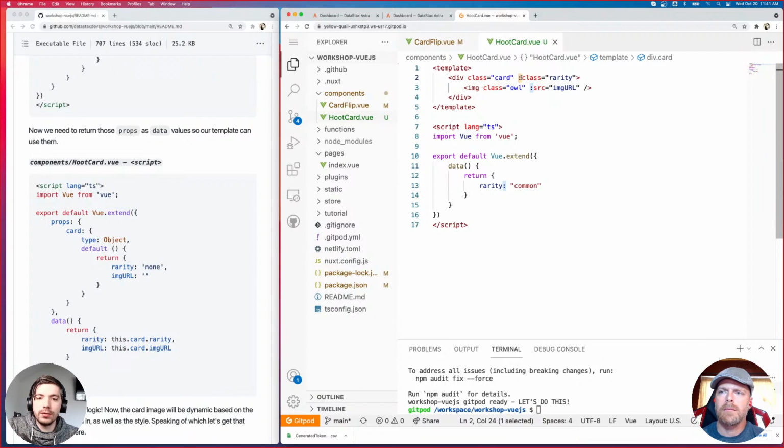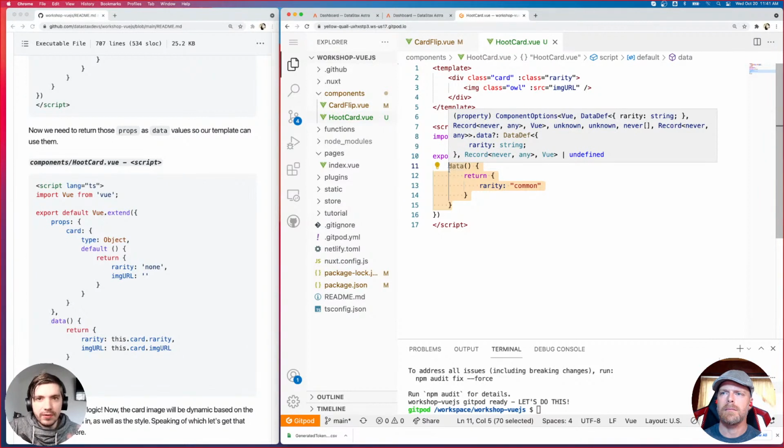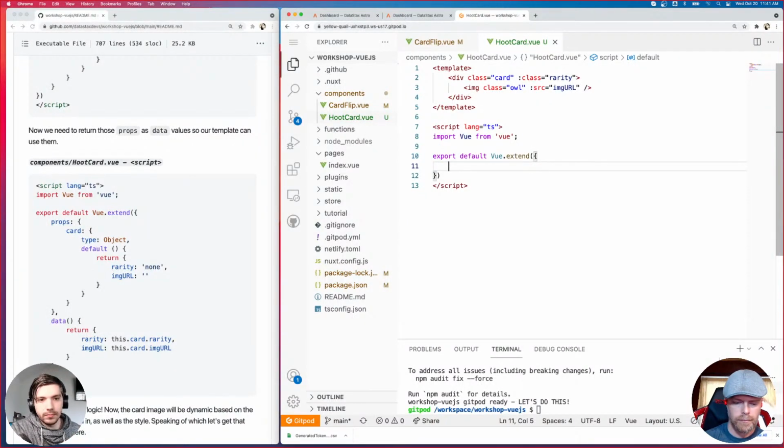Yes, Daniel answered it correctly. One is dynamic, the other is not. So this is static, we are hard coding it. This is dynamic based on the data variable that we're looking for. Cool. This is a specific syntax unique to Vue, so it's a little bit of a learning curve. Once you learn it and get used to it, it'll make sense. But it doesn't really have a good comparison to something else, right? React does not do it this way. So it is a little bit of a learning curve.